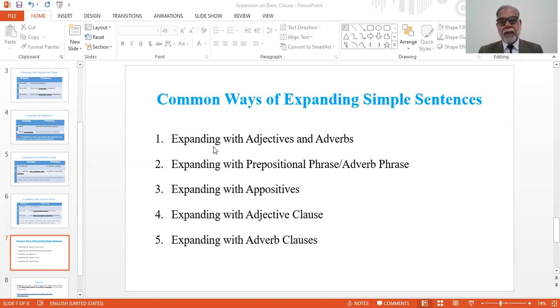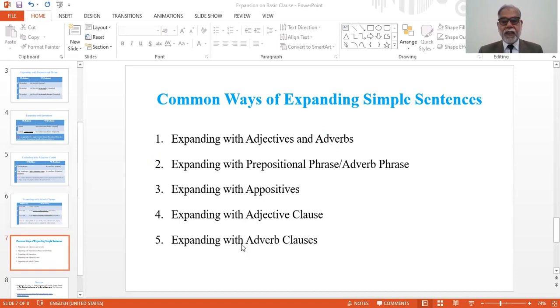Number one, expanding with adjectives and adverbs; two, expanding with prepositional phrase and adverb phrase; and three, expanding with appositives. Number four, expanding with adjective clause. And number five, expanding with the adverb clause. So if we remember these ways or means to expand our sentences, it can help us to write real life sentences with full details and with the full color.